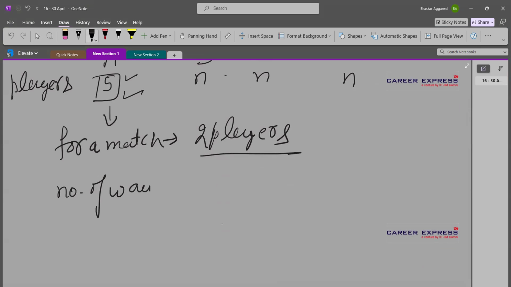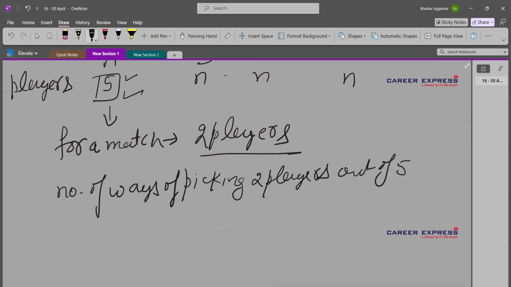Number of ways of picking 2 players out of 5 is 5C2. Right? So this is the number of ways in which we can pick any 2 players. So those 2 players can be X and Y, Y and Z, Z and W, right? So those 2 players can be in any combination and they will play a match.